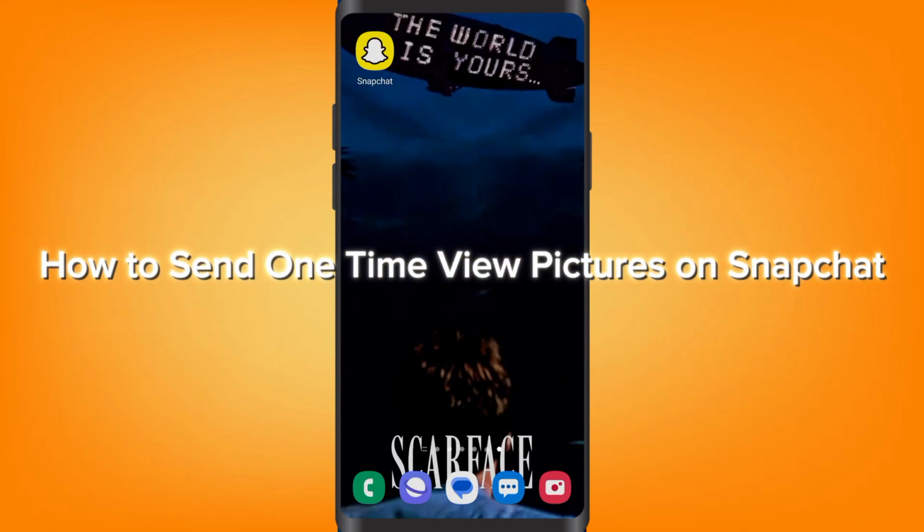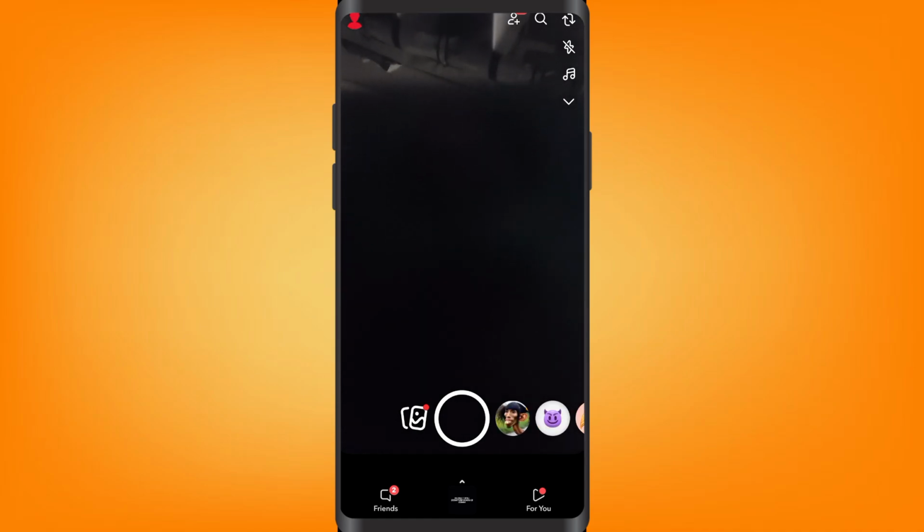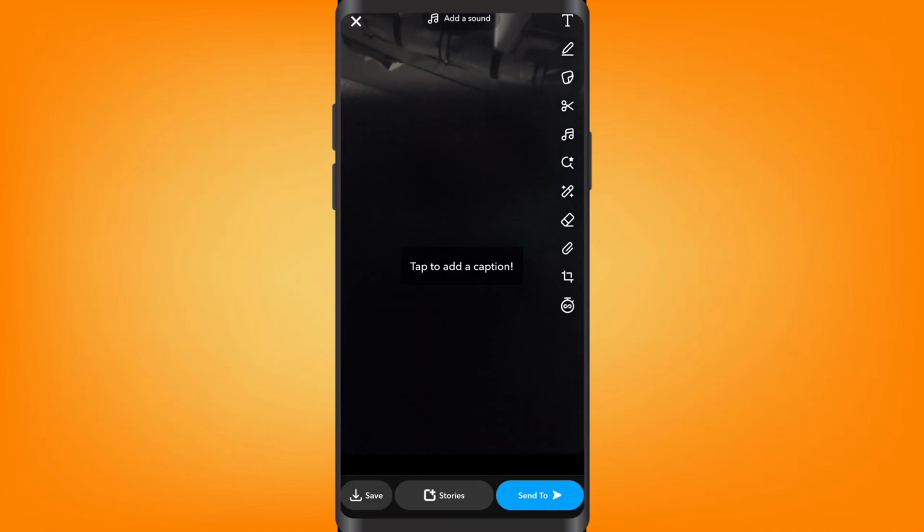In this video, I'm going to show you how to send one-time view pictures on Snapchat. Just open up your Snapchat app, then just go ahead and take a picture. And as you can see at the bottom right, there is a clock here.